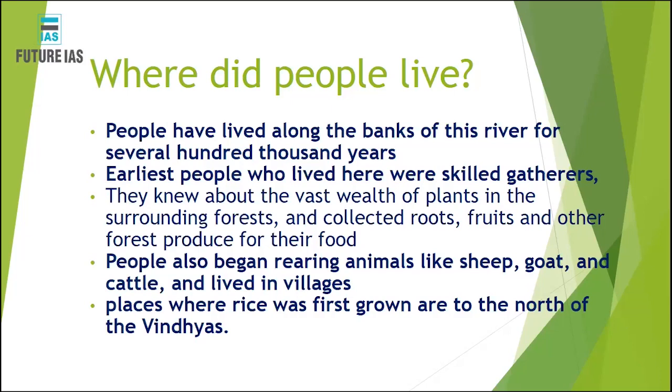So where did the people used to live in the past? The point is that previously the population was very limited. And moreover, the people used to stay all along the banks of the rivers. For example, the Indus Valley civilization flourished all along the banks of the Indus, isn't it? Like that, earlier people also flourished all along the banks of, say, the Narmada. Along these rivers only the civilizations flourished.